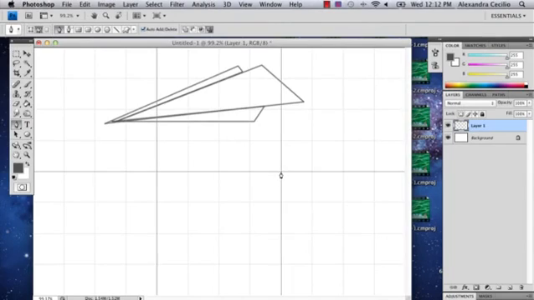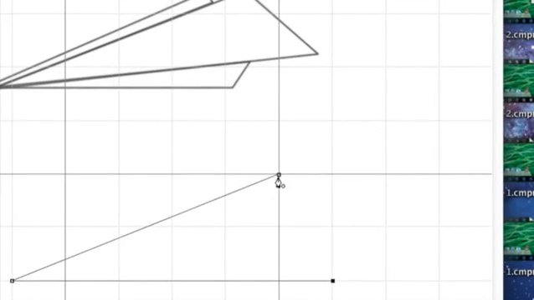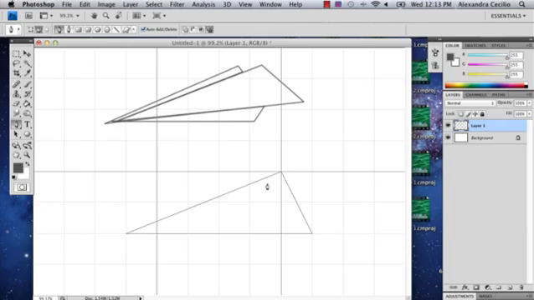I'm going to start on the top right here with one dot, and I'm going to go diagonally downward. I'll go about this far. And then I'm going to go to a point that's just a little bit further away from the first point, and then I'm going to select this point, and it's going to close your shape once you see that circle. So click that. And so then I'm going to add another triangle.